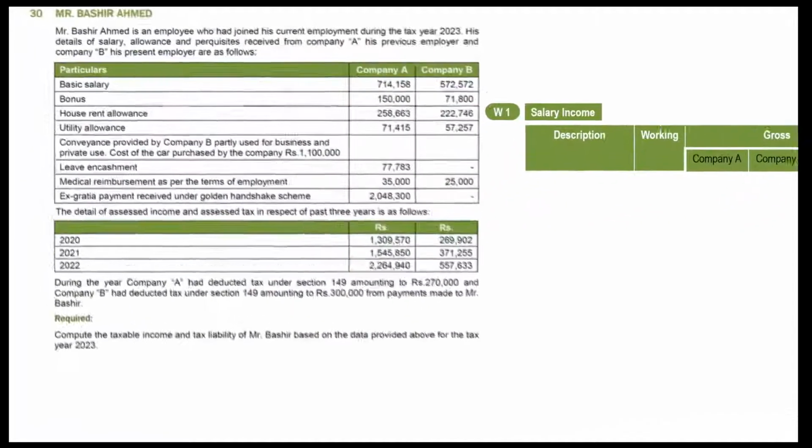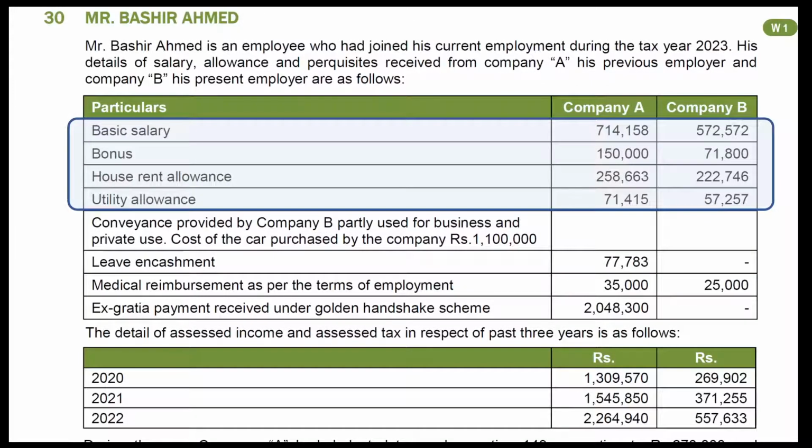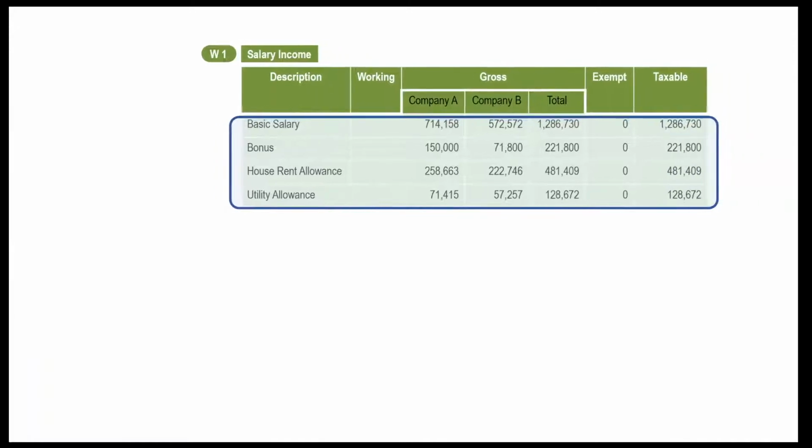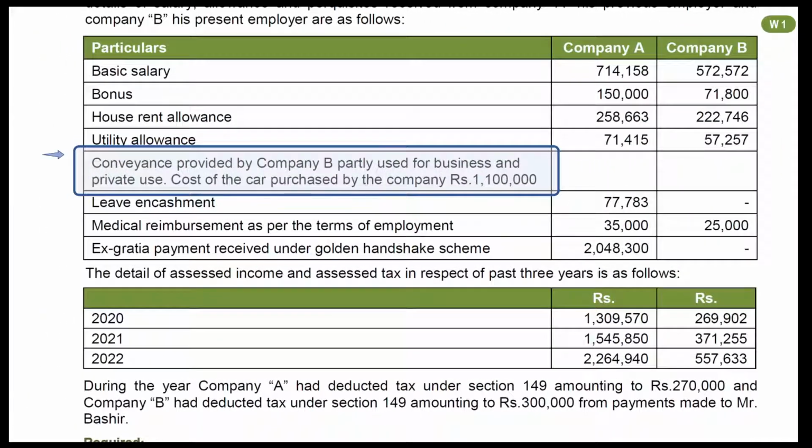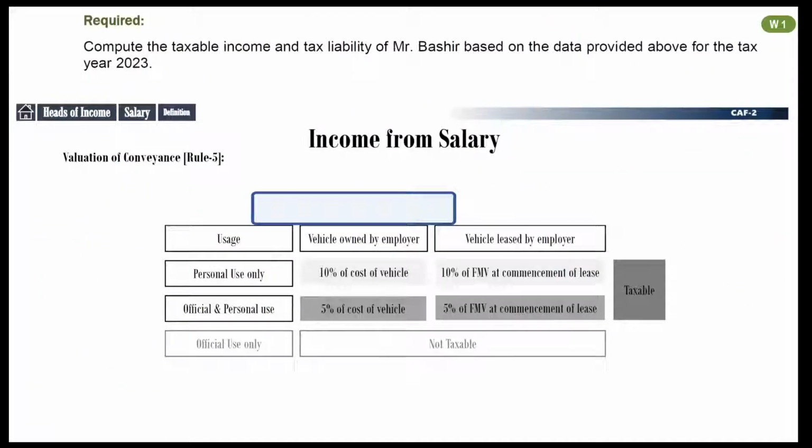Let's read the table which contain information about some of the salary components. Nothing mentioned in first four items is exempt from tax, therefore all these four items will be taxable. Mention this information in your working. Question also tells us more about perquisites. Conveyance provided for personal and business use, and cost of car is Rs 1.1 million. Let's first see how to calculate value of this perquisite.